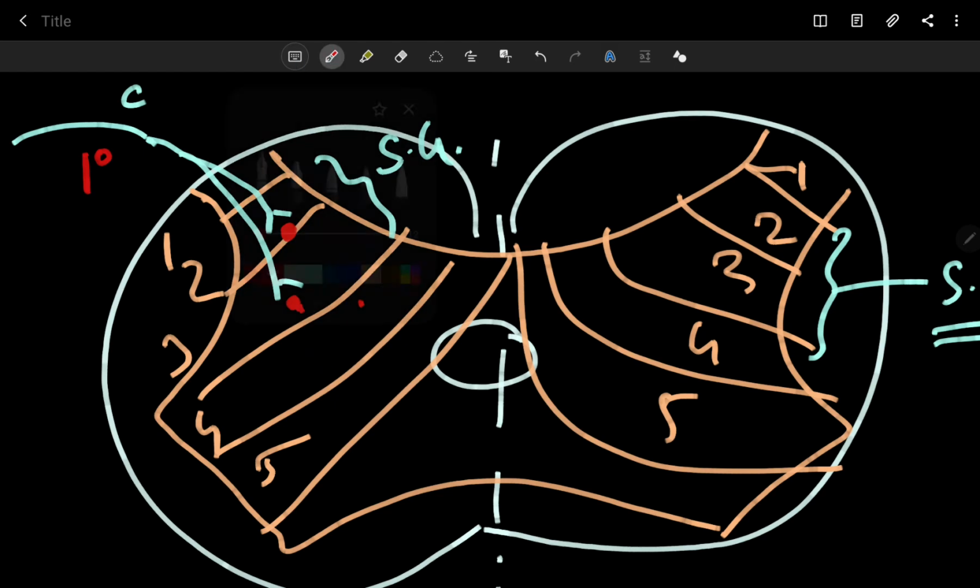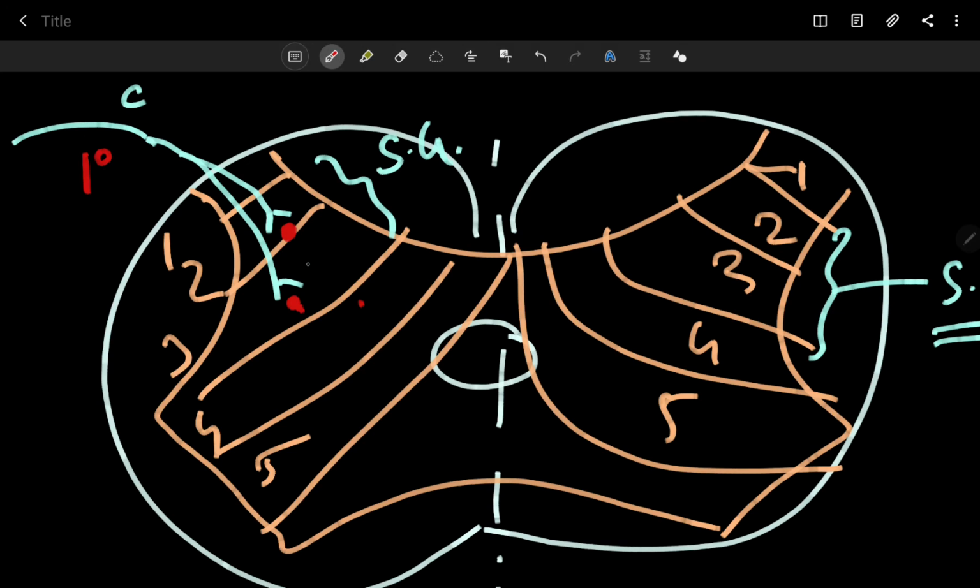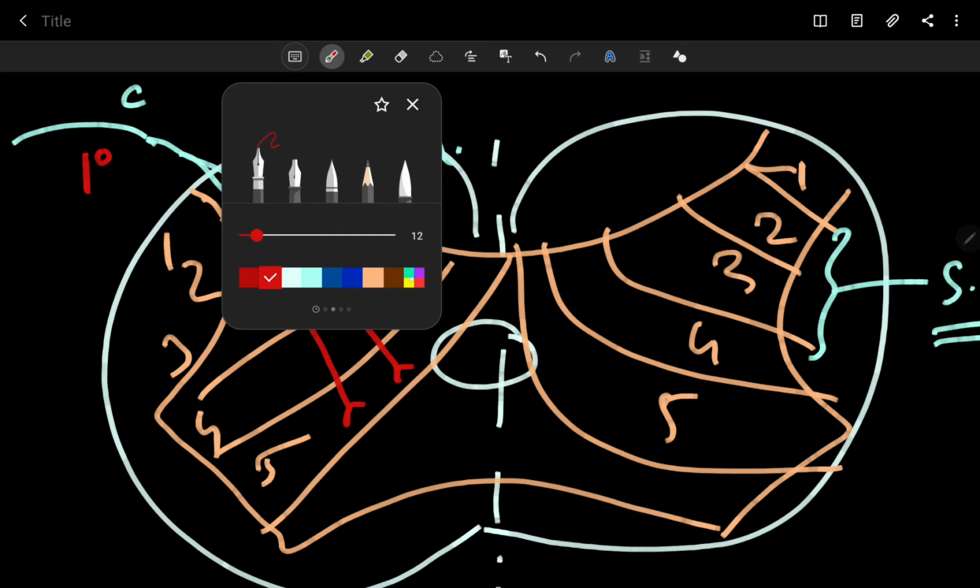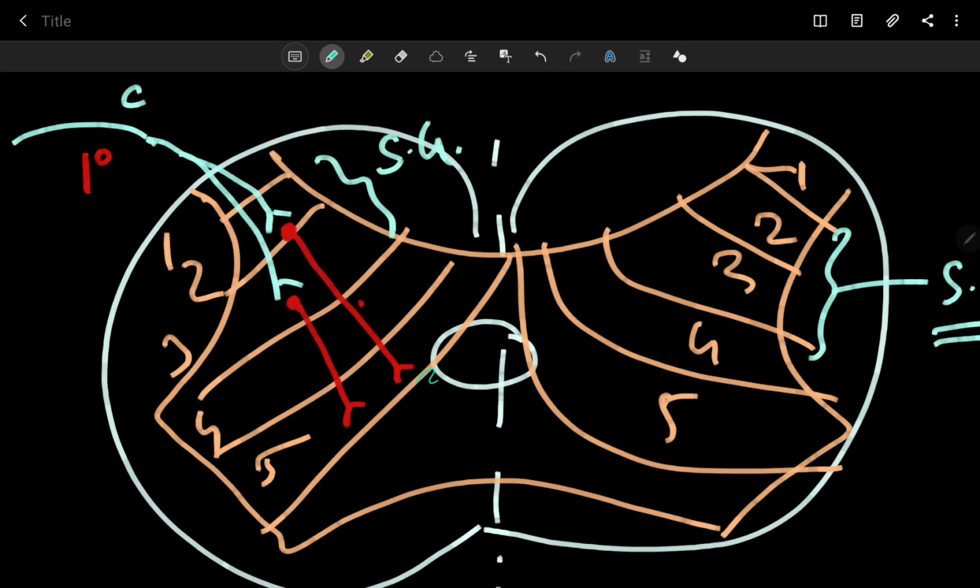This is layer 5. Here is the termination of interneurons. And next, what happens? Second order neurons originate from layer 5. They cross the midline contralaterally, anterior to the central canal of the spinal cord.